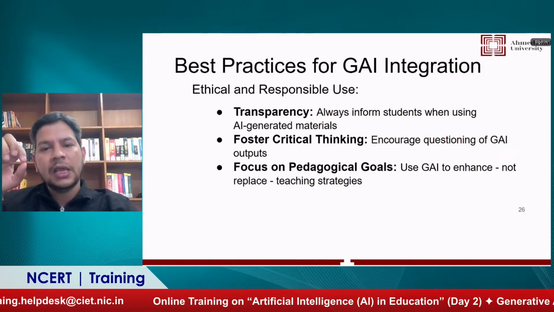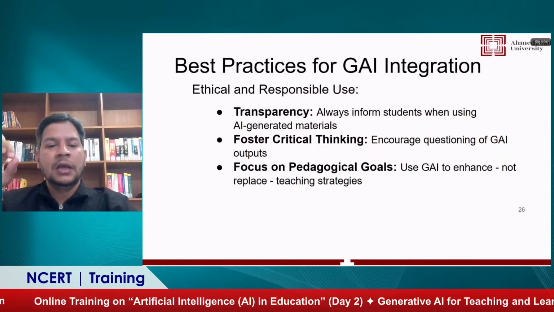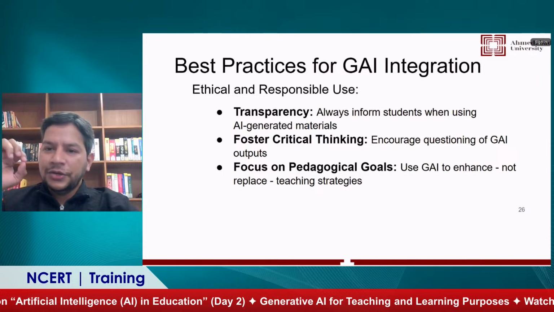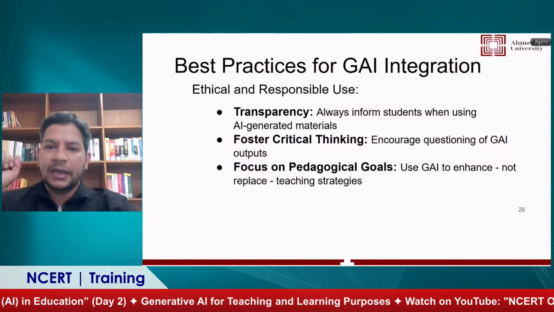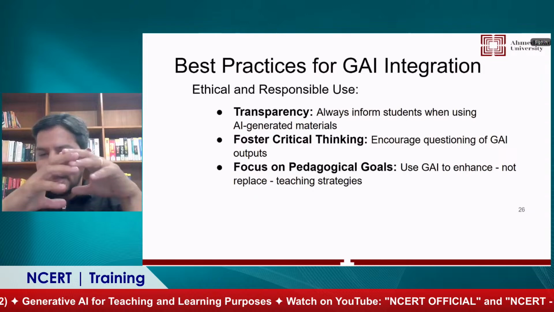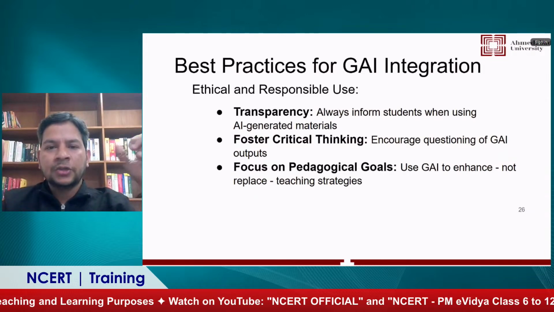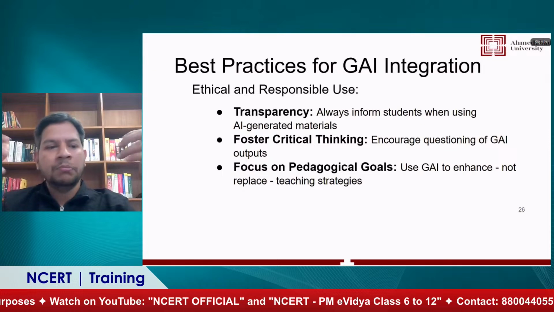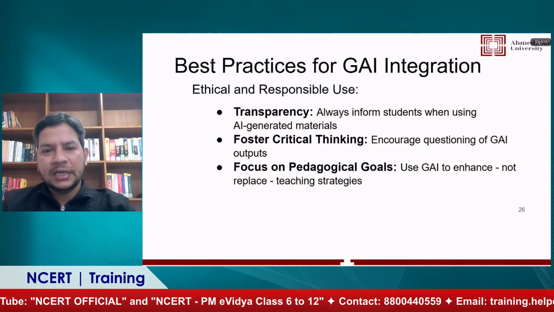And I would strongly recommend this to all the teachers, that please use different kinds of pedagogy and try to implement those pedagogies with the help of generative AI. So for example, to teach any particular lesson, there are n number of ways to teach that lesson. For example, if I want to teach algebra or basic arithmetic in the classroom, there are n number of ways to teach basic arithmetic.